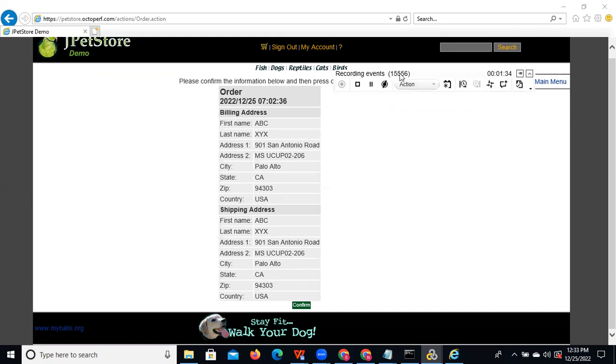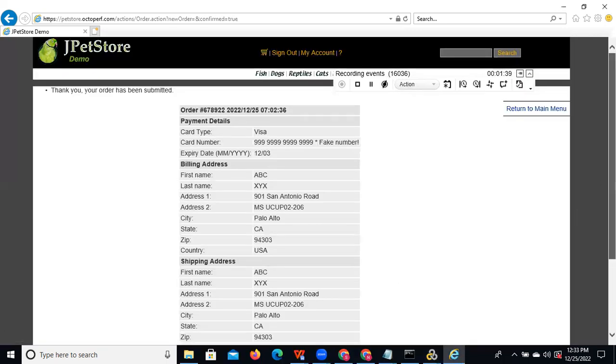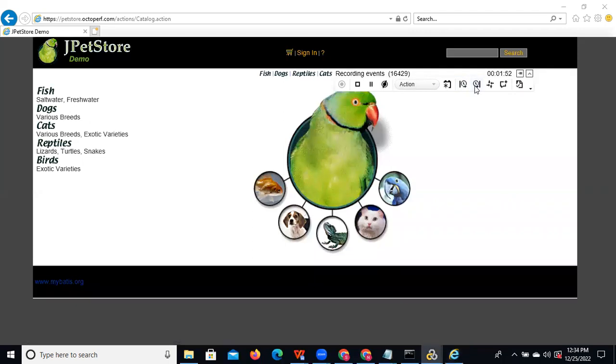Now you can observe this record count will be increasing, which means your script is recording properly. If it stops, it means your script is not recording properly. We need to know that. Now you can click on confirm. See, your confirm is completed. Your pet is booked successfully. Finally, you can do the log out. End confirm, and now do the log out. Click OK, then click on sign out and log out. So your entire scenario is completed.